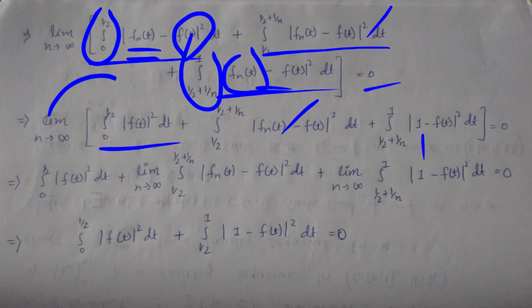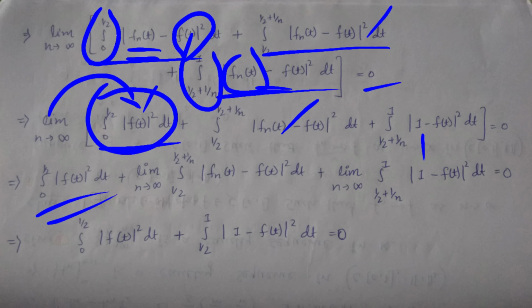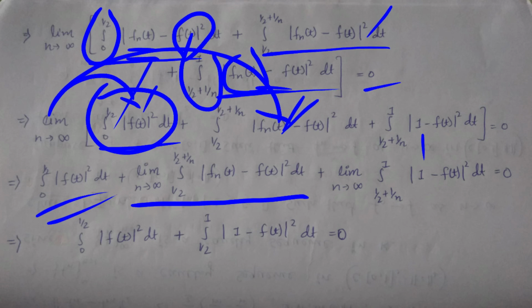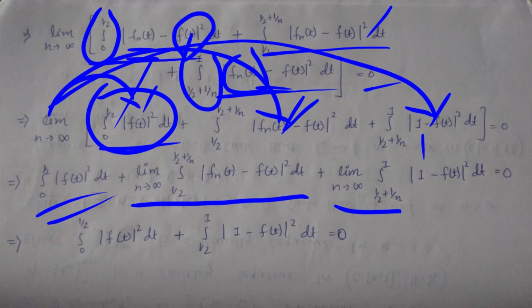Whenever we apply the limit to this integral, it will become only the integral, because there is no n in this integral, so this term is constant. Applying the limit n tends to infinity to the second integral, it stays the limit of this integral. Applying the limit to the third integral, the limit as n tends to infinity of this term is equal to 0.